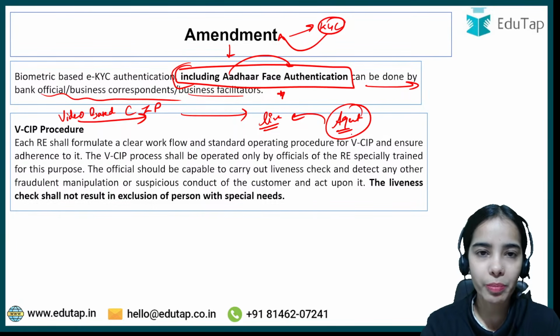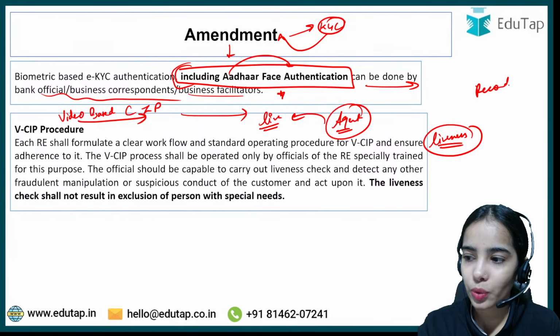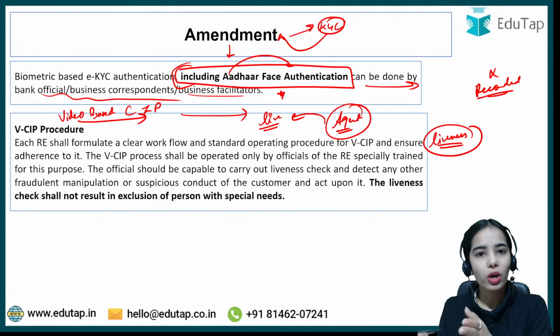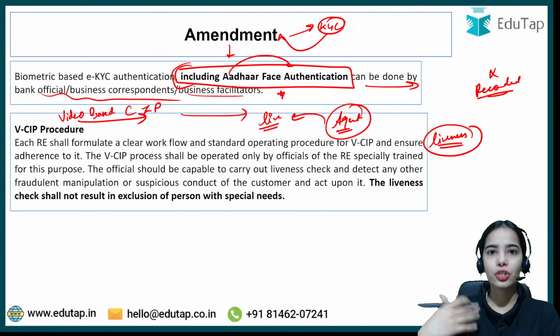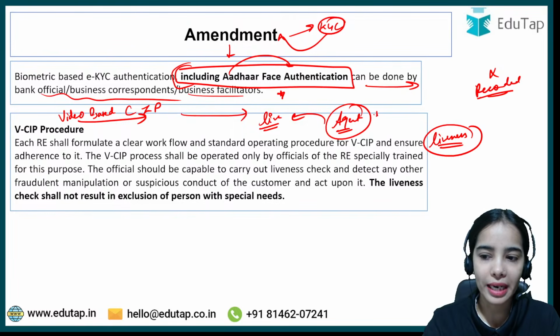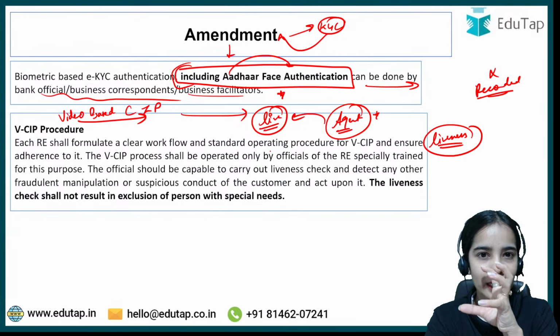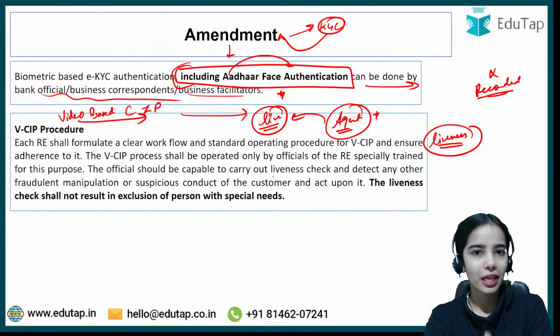The agent has to keep in mind that the liveness of the person is being checked, that it is not a recorded video. Let's say I have recorded, or some third party has recorded, my video saying my name or the Aadhaar number and such. That recorded video should not be accepted. Or deepfakes, which also happen now, where someone else is using my facial features. So the agent has to keep in mind that liveness and authentication are being checked, and that there is no suspicious activity happening. That is the liveness check done by the agent when you are live.